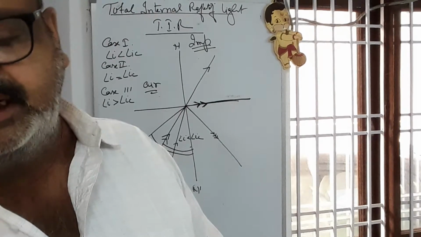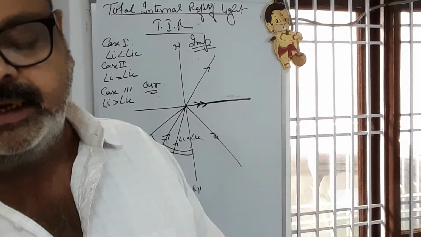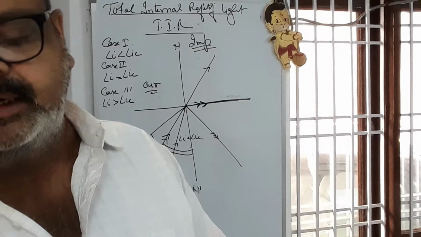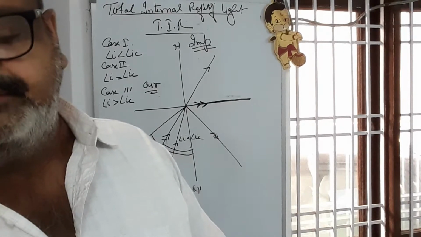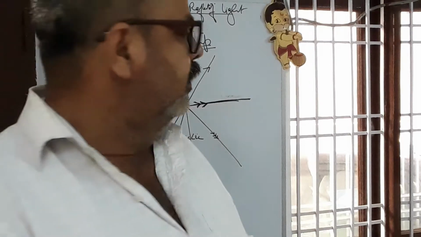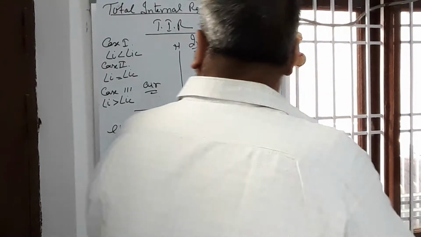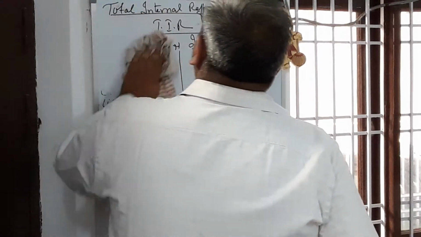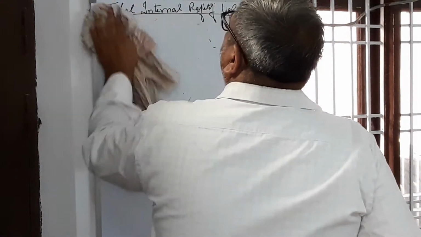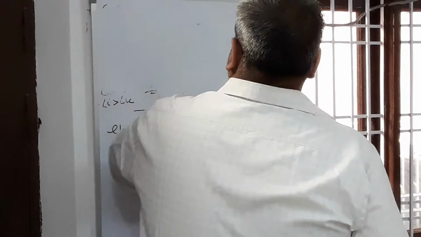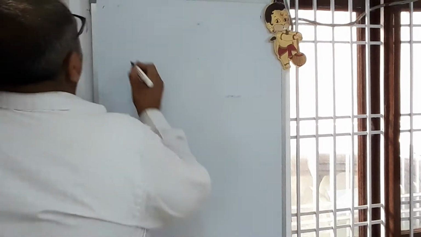Total internal reflection in a prism. Next heading is total internal reflection in a prism, to deviate a ray through 90 degree. Look here. TIR in prism.